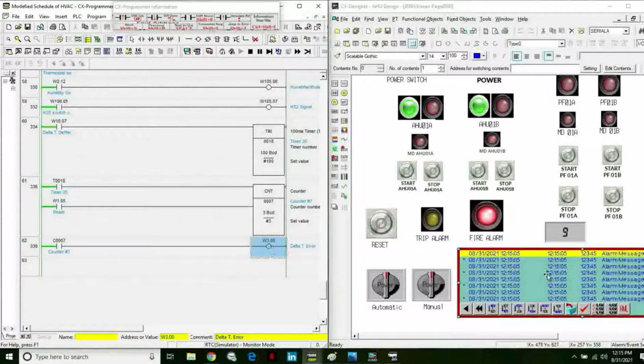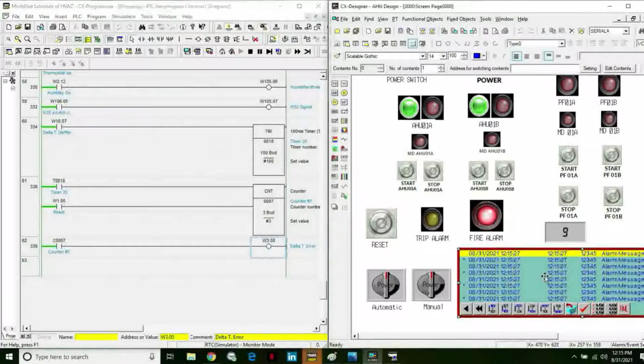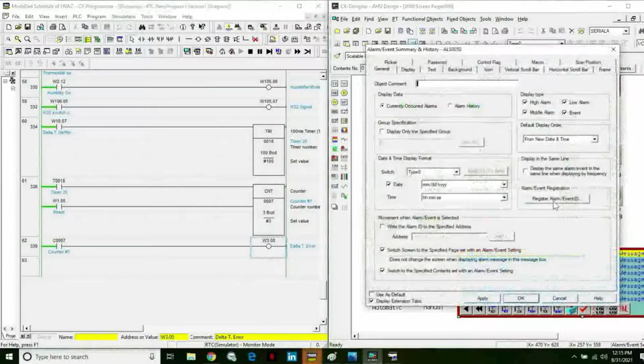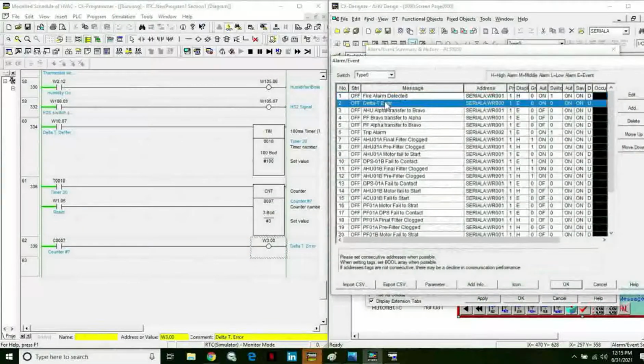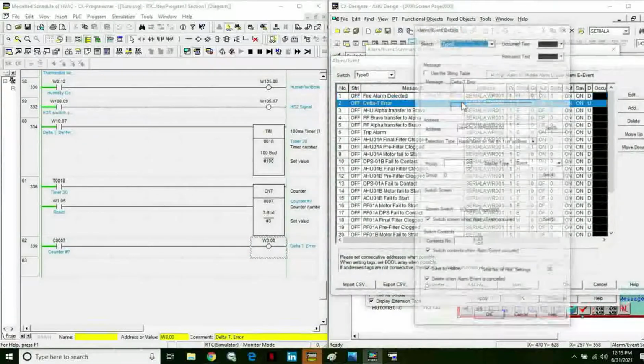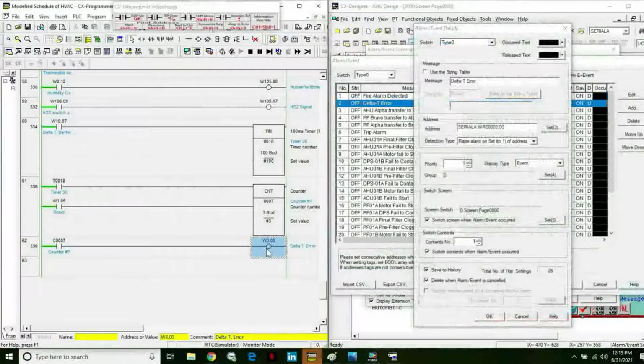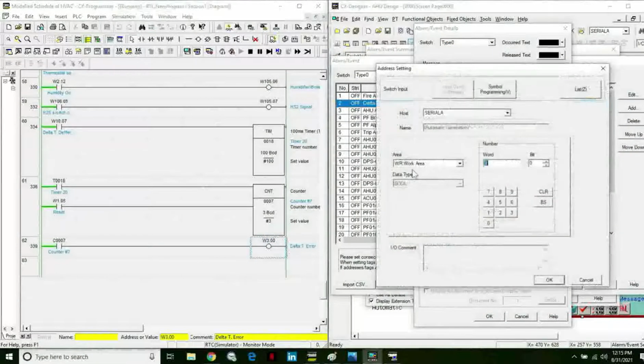on the HMI LCD display monitoring the fault history error for the HMI, we have to click this one here to register alarm events. So we are putting here this one, W3.00 error here.